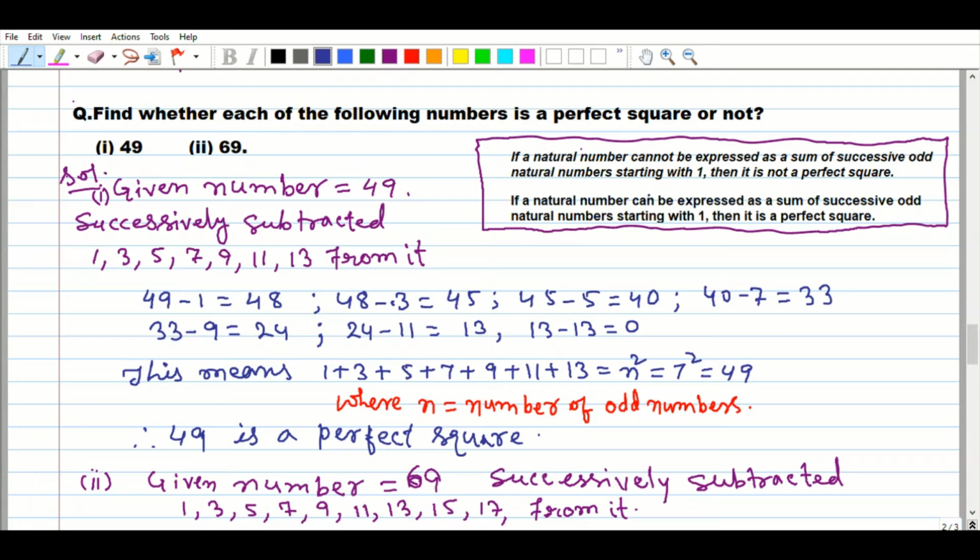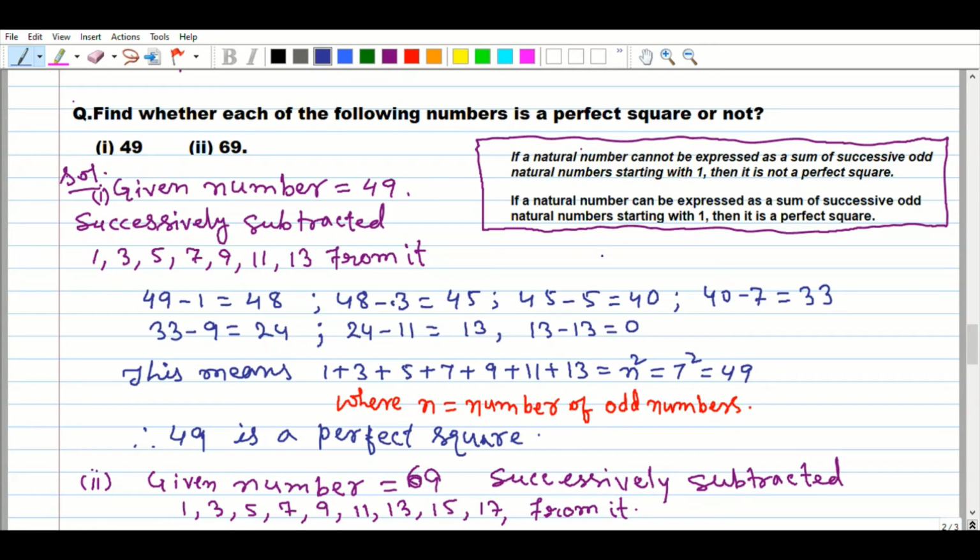If a natural number can be expressed as the sum of successive odd natural numbers starting with 1, then it is a perfect square. That is, if we successively subtract odd numbers from the given natural number and get 0 in the end, then it is a perfect square. If we do not get 0 in the end, then it is not a perfect square.